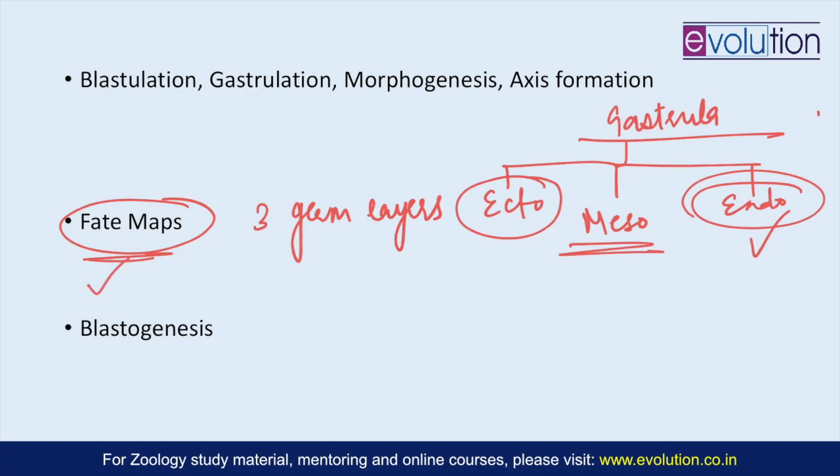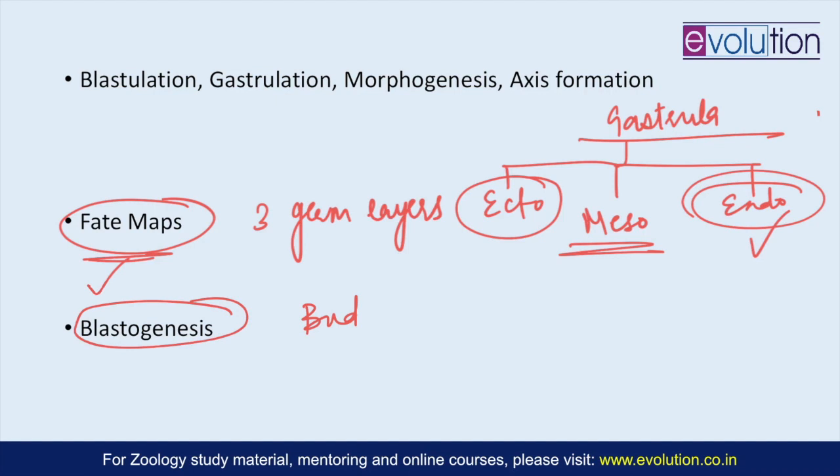Now coming to the next topic, that is blastogenesis. Unlike sexually reproducing organisms where the reproductive unit is a single cell, for example the zygote, which is the fertilized ovum, in asexually reproducing organisms this reproductive unit is not a cell but a multicellular fragment or bud, and it is a heterogeneous and complex formation of cells, derived from one parent.